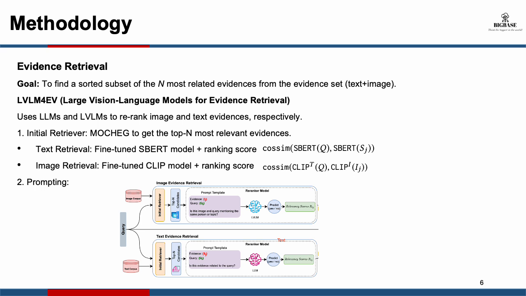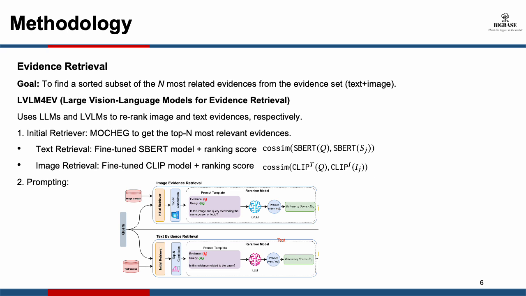For the evidence retrieval component, the goal is to find a sorted subset of n most related evidences from a really big evidence set which contains both text and image. And the thing they propose uses LLMs and LVLMs to re-rank text and image evidences respectively.